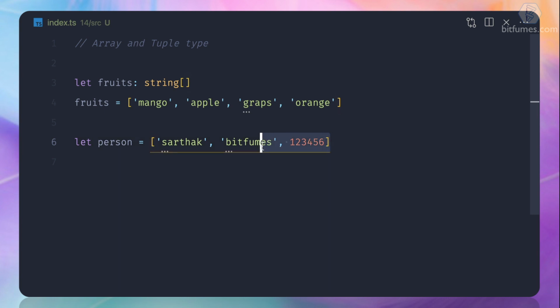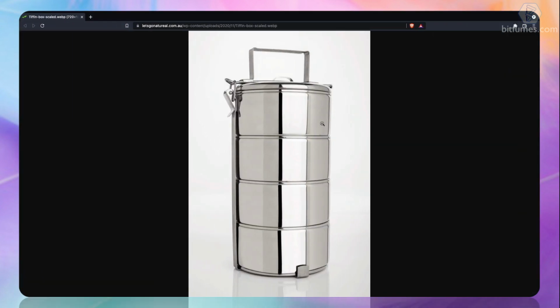Before that, let's have an analogy. So here I have a tiffin box. This tiffin box has 4 elements, or 4 chambers. In each chamber you put only one type of food. If the first one has a curry, you are not going to add a fruit juice to that. The first one is always going to be of type curry. Second one, if it's a fruit, you are not going to add any other thing inside that. It's a fruit one. So each element can have a different type of food, but you cannot mix that.